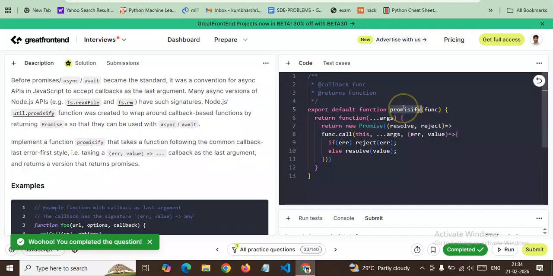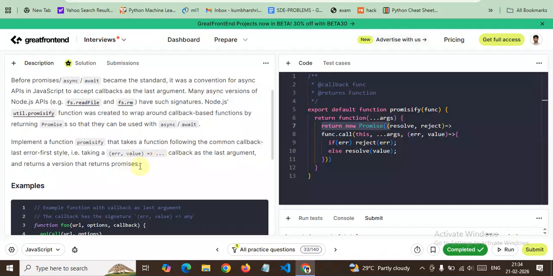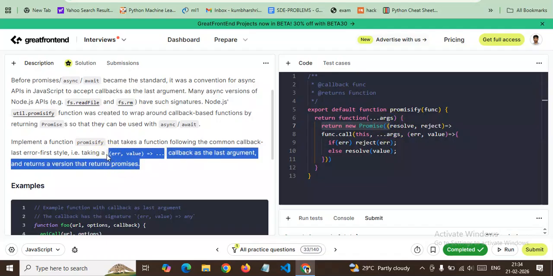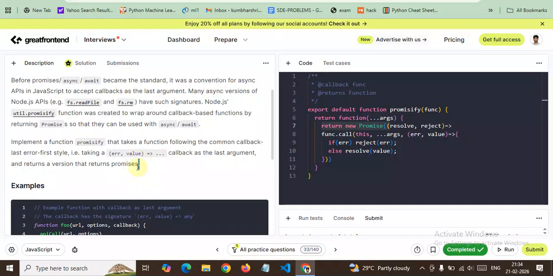So here we have implemented a Promisify function which returns an internal function, without modifying our function, and this function will return a new promise as we need to convert the old syntax into a promise based one.